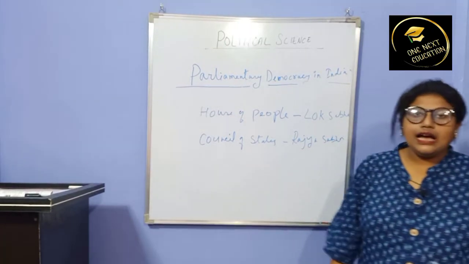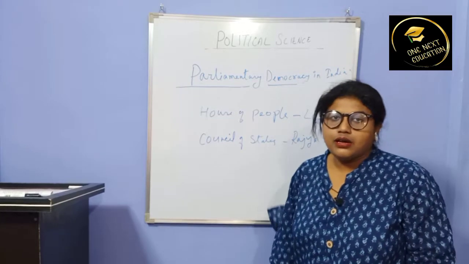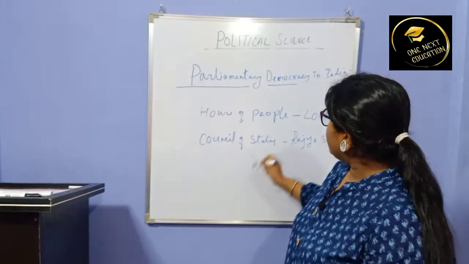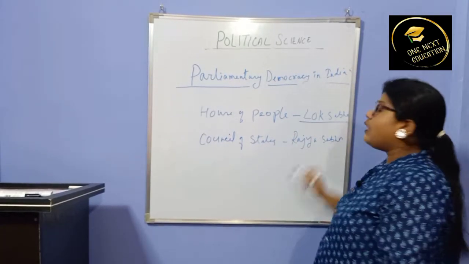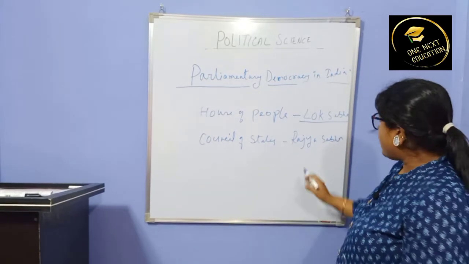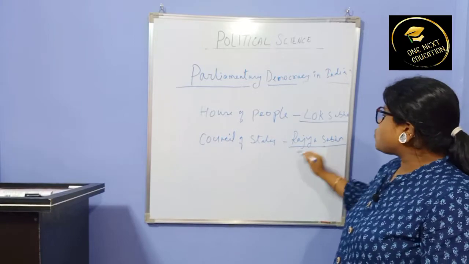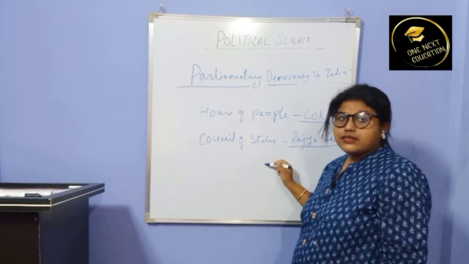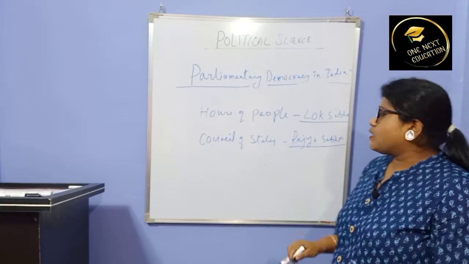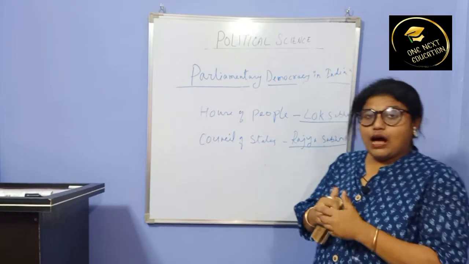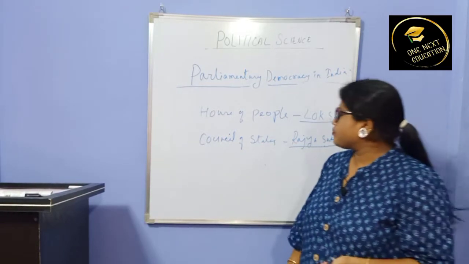So in India we have two houses. One is known as Lok Sabha, and the other is known as Rajya Sabha. Rajya Sabha is the Council of States, and Lok Sabha is also known as the House of People.